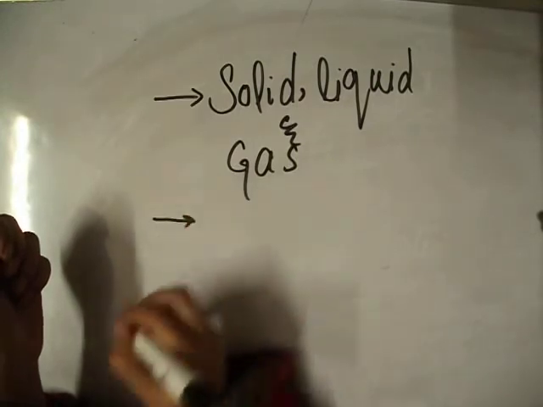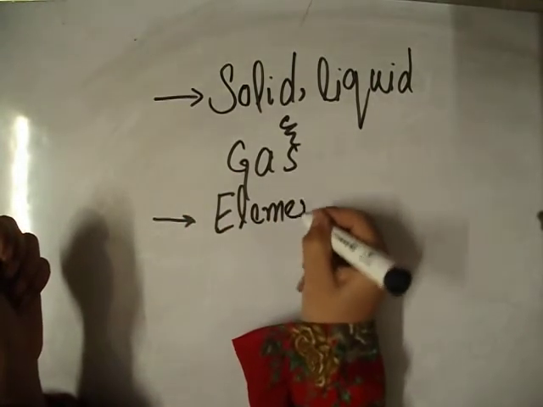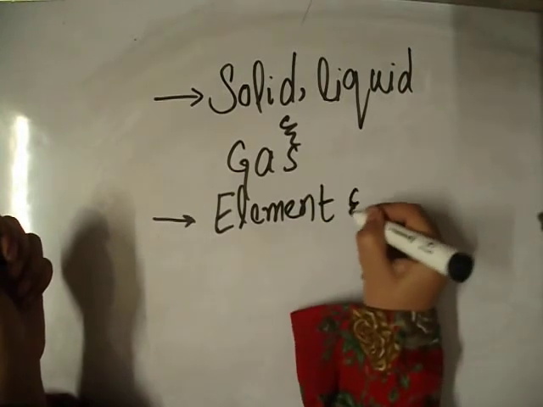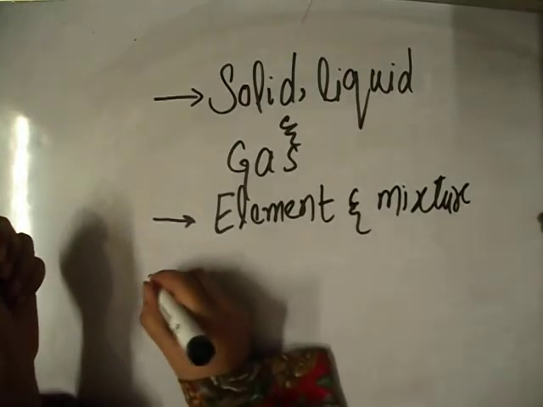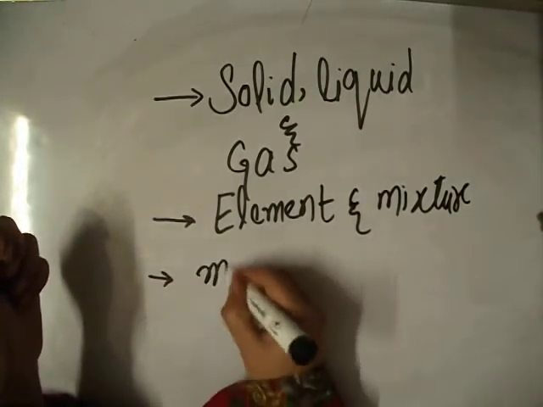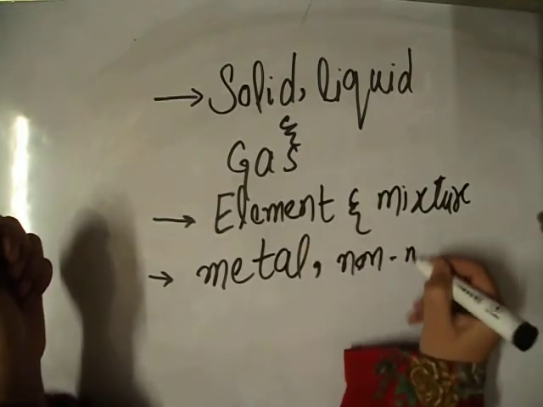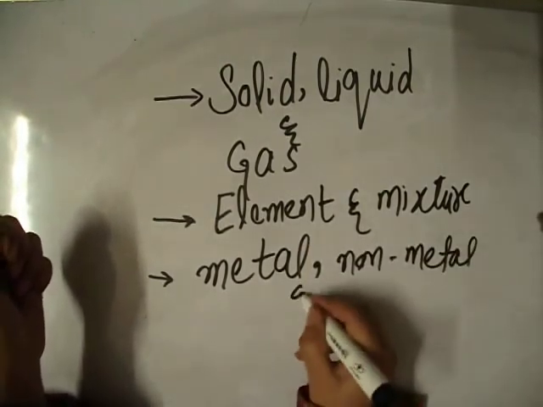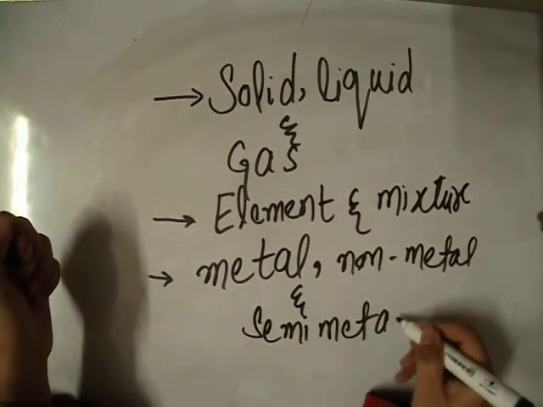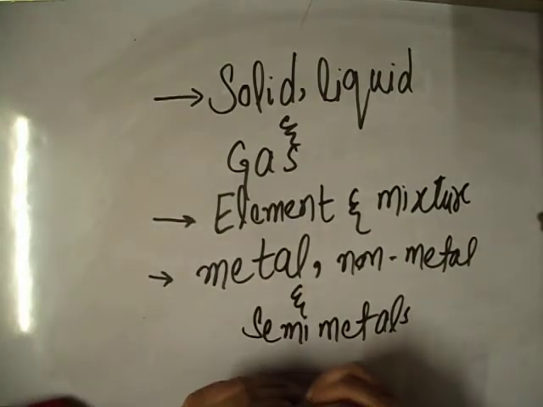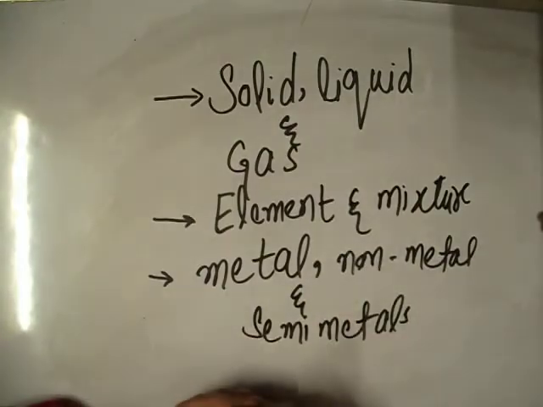The second one is element and mixture. The third one is metal, non-metal, and semi-metal. So, in a broad sense, substances can be divided into three different categories.